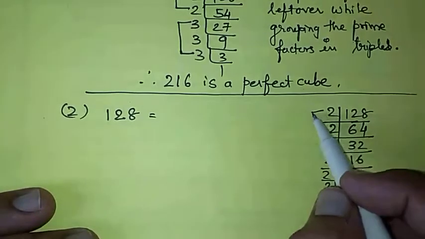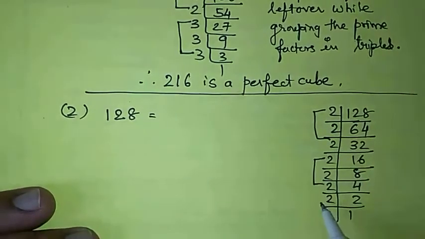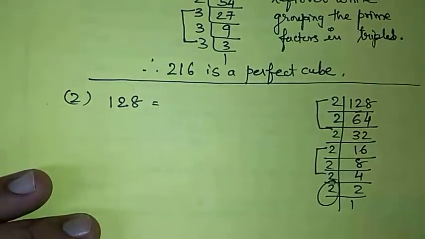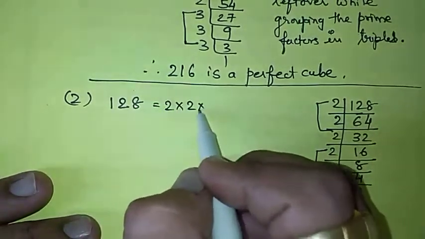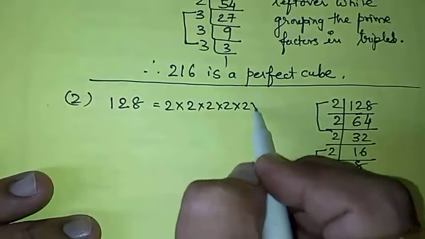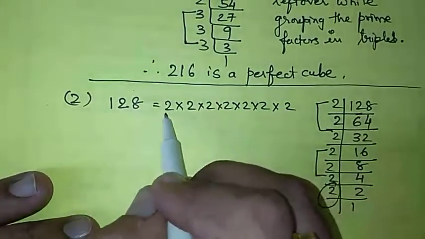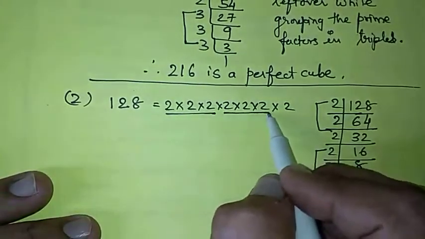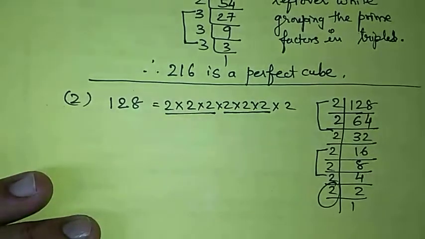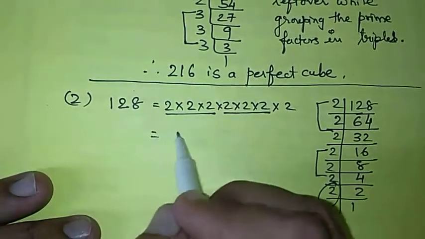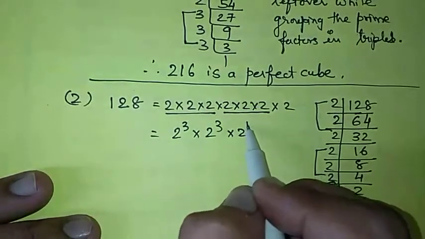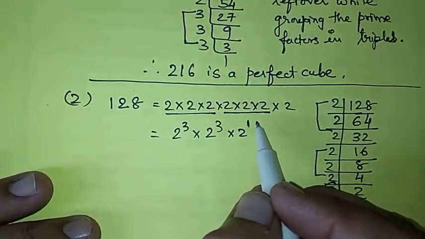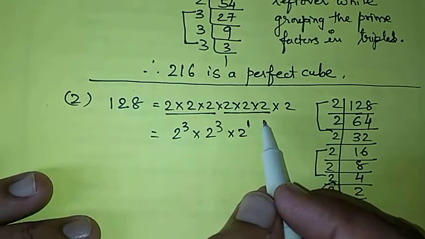So if I make groups of 3, then one 2 is left. So 2 into 2 into 2 into 2 into 2 into 2 into 2. So I am going to get 2 raised to 3 into 2 raised to 3 and only 2 raised to 1. So this one is left. Okay, 2 is left over.